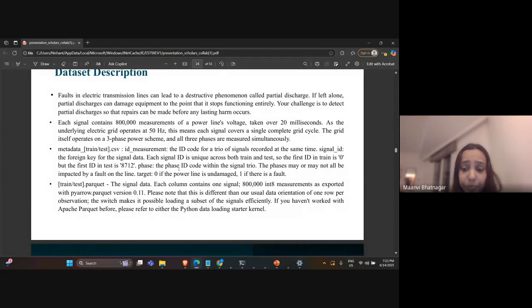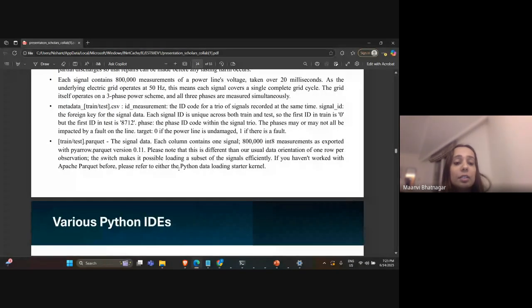And then they are converted into the dataset. The signal dataset is exported in Parquet format, which allows it to be used in different types of IDEs for Python coding.